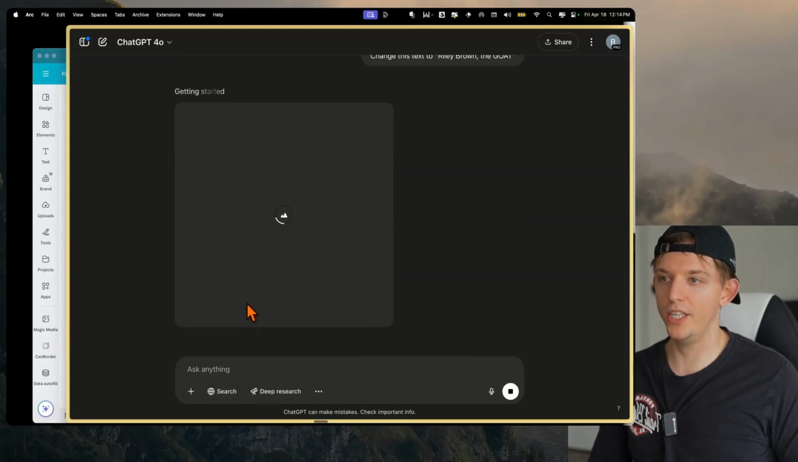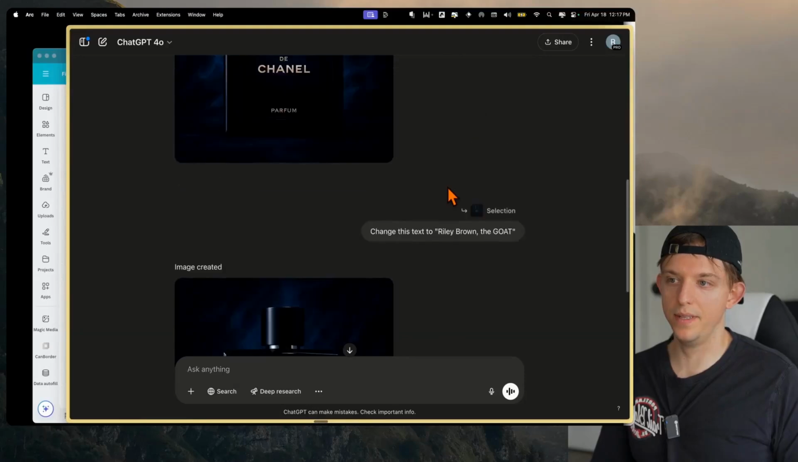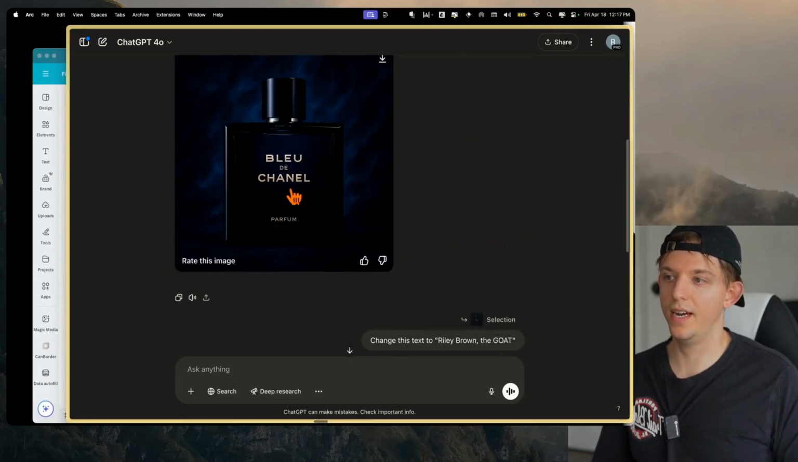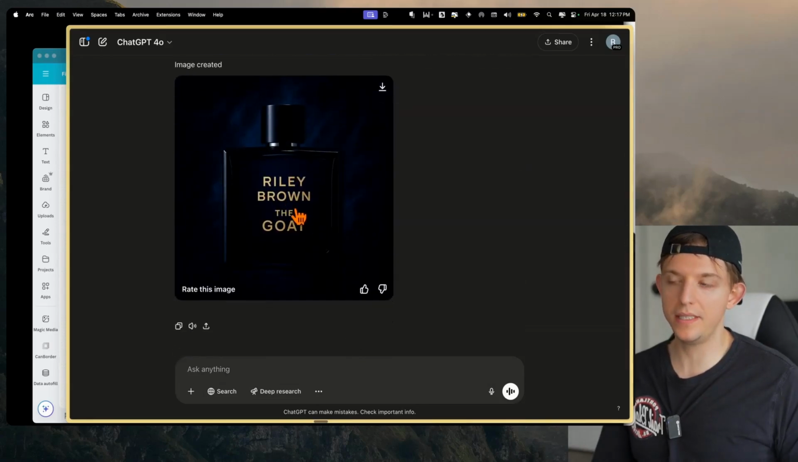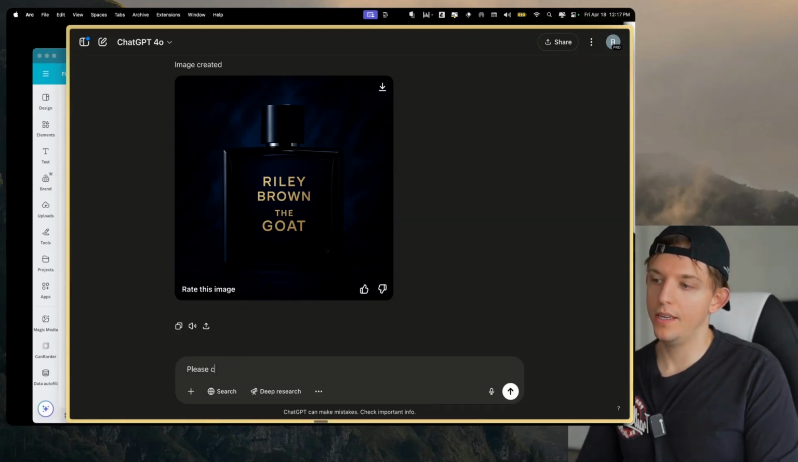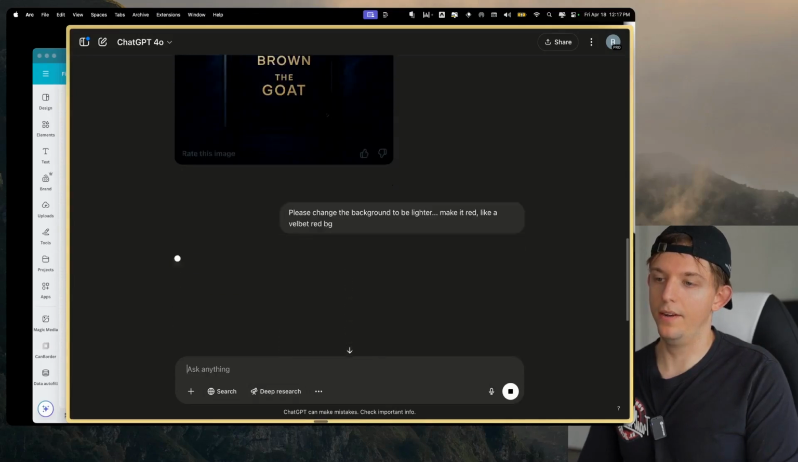And we could obviously change the background as well. All right, well, here's an example of it not being perfect, right? I selected just this part. Maybe I need to describe the selection a little bit better, but ChatGPT is going to continue to get better, and it actually just changed the whole thing to Riley Brown, the goat. Please change the background to be lighter. Make it velvet red background.